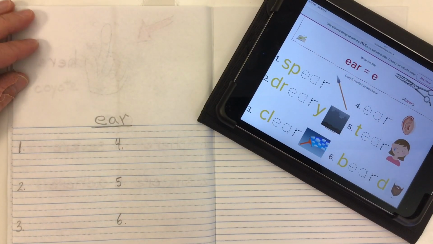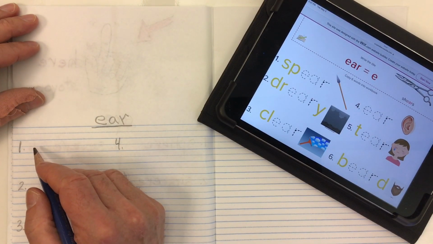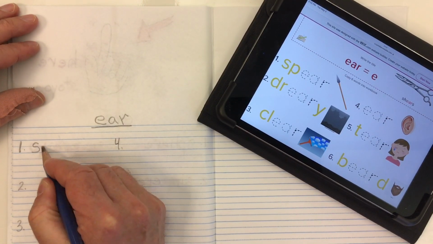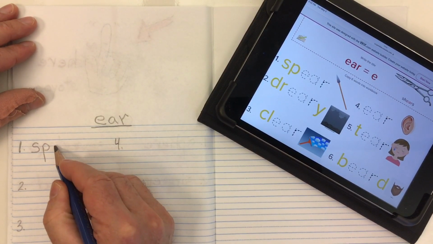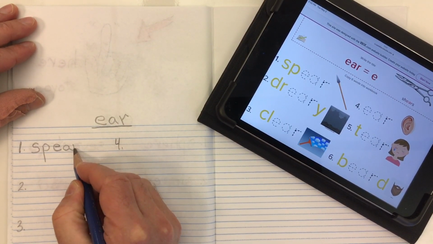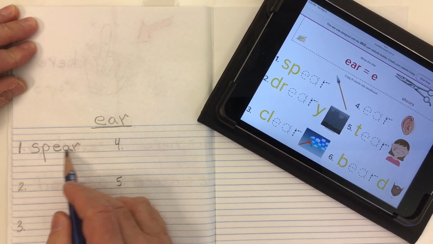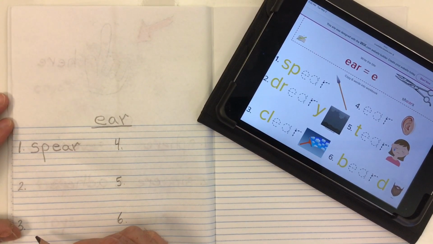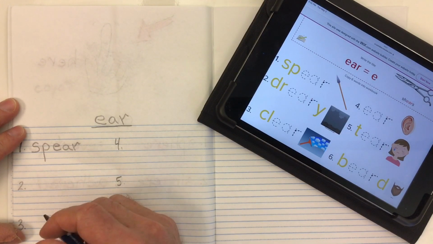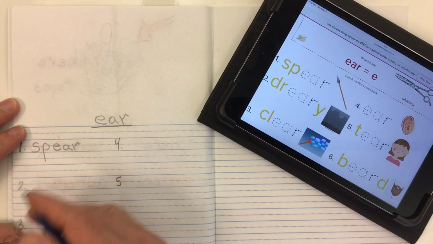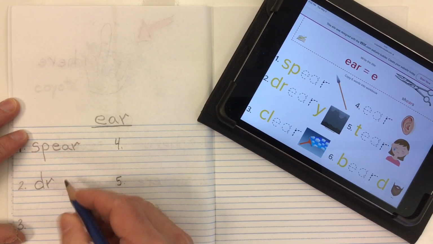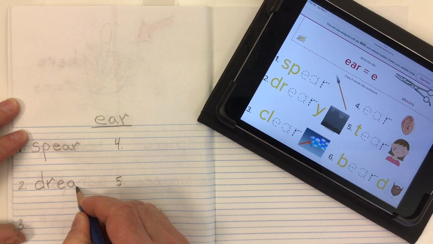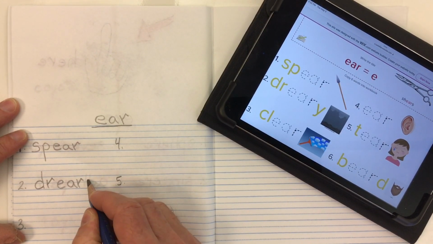Well, let's go ahead and copy some of those words in. So first word is spear. We get our sp sound from the consonant blend of SP. And then our ear, E-A-R. Ear, spear. Word number 2 is dreary. That means dark and gray and kind of miserable out for the weather. Dreary. Our dr comes from the consonant blend of DR. And then our ear, E-A-R. We have a Y at the end to give us that E sound.